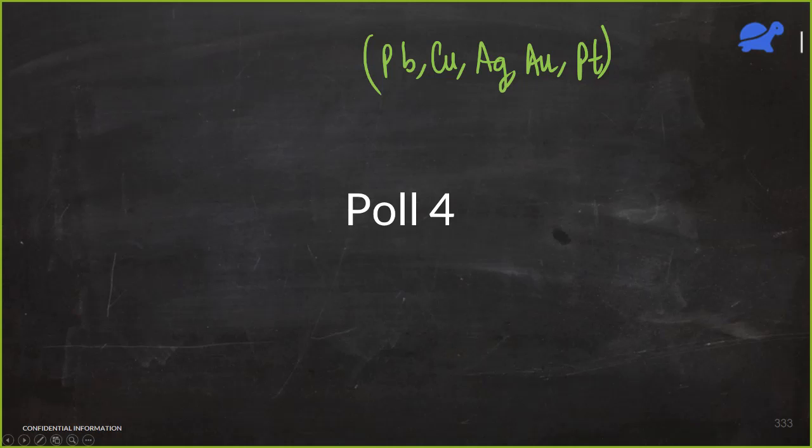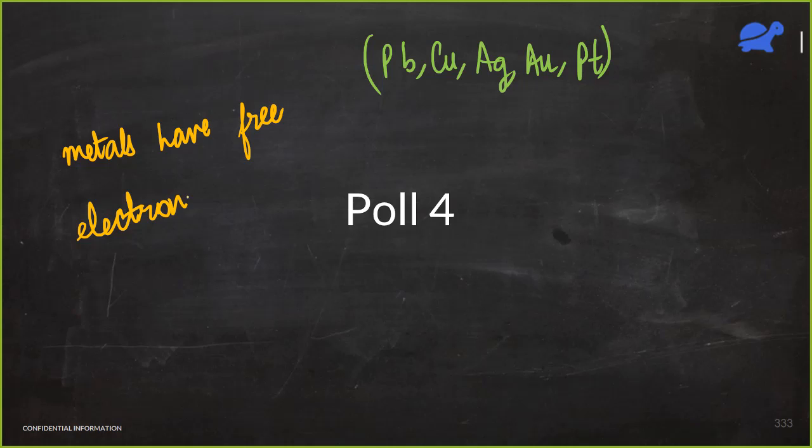Now let us discuss the reason for metallic luster. Why do metals have luster on them? This is because metals have a lot of free electrons. Whenever these free electrons gain some energy, they move to a higher orbit in the atom. Whenever they lose energy, they come to a lower orbit.